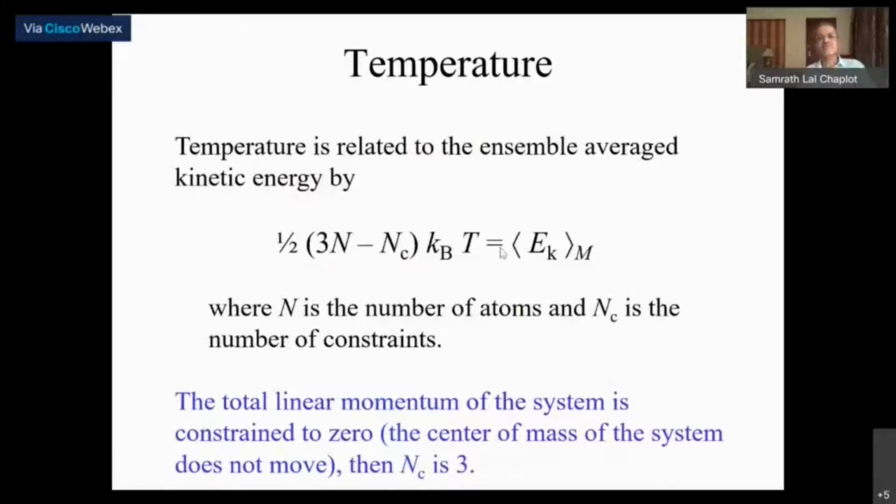So the temperature, as you just said, if you have n atoms, then there are 3n degrees of freedom, and you need to subtract out the constraints. For example, 3 constraints because of keeping the center of mass of the system frozen. In my supercell, I don't want the center of mass to move. Once you apply that constraint, the kinetic energy is reduced by that much amount. So it's half kT multiplied by the degrees of freedom.